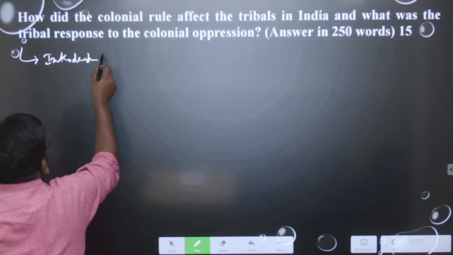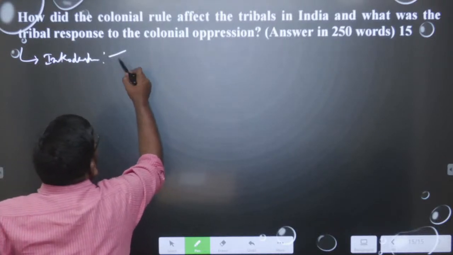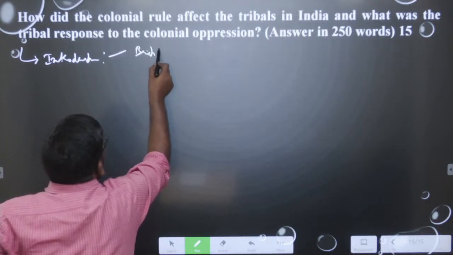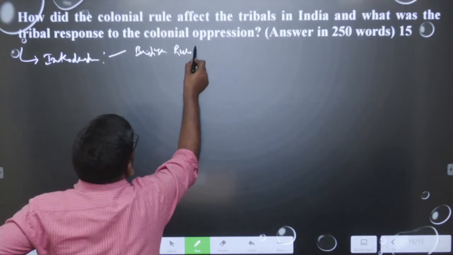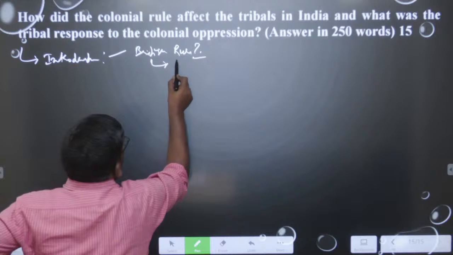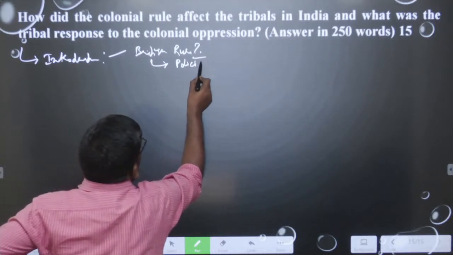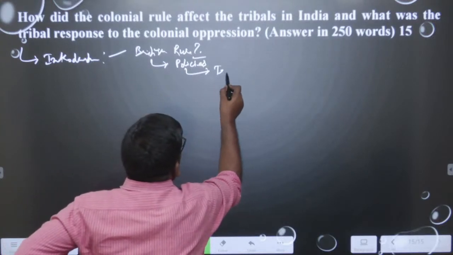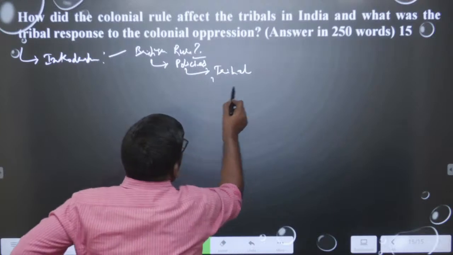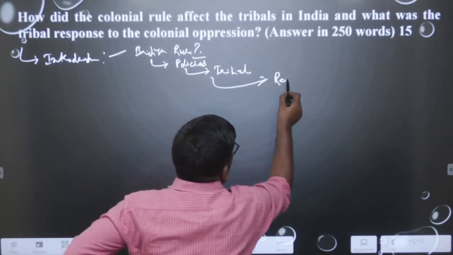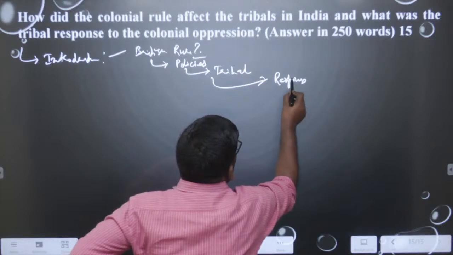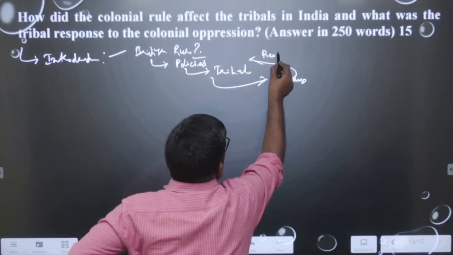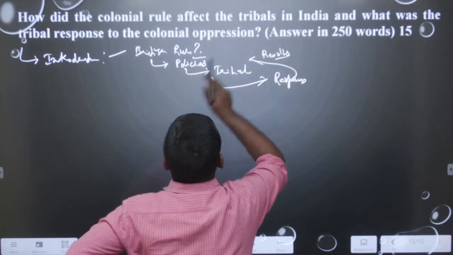In the introduction we can write the meaning, especially how British rule was established in India, then its policies towards tribals, and then the tribal people's response towards the British policy in the form of revolts. So this is the introduction we can write.